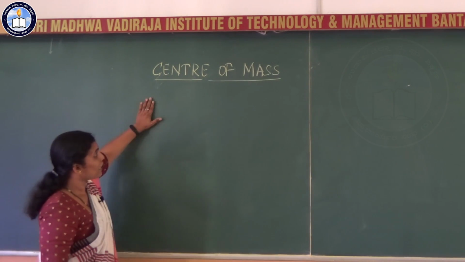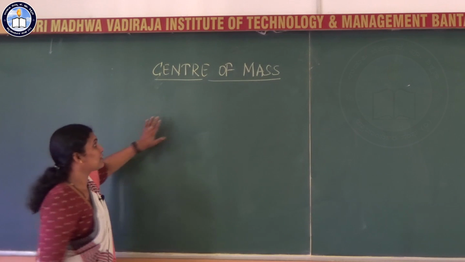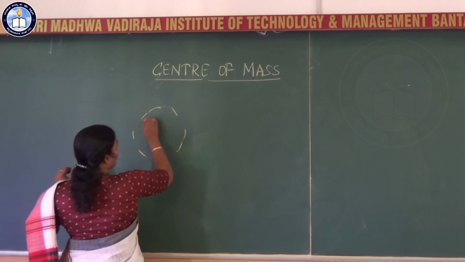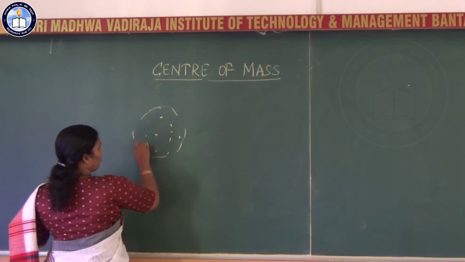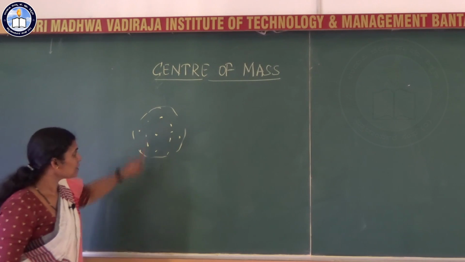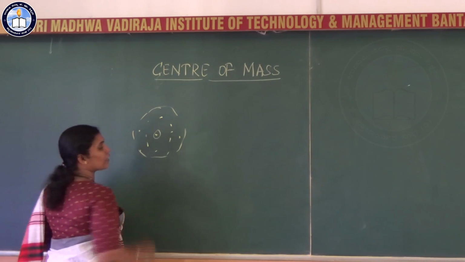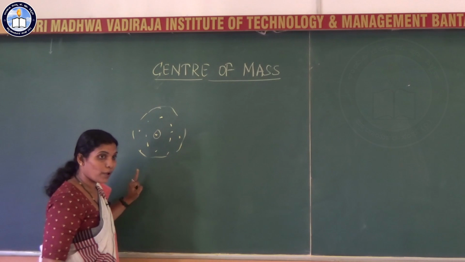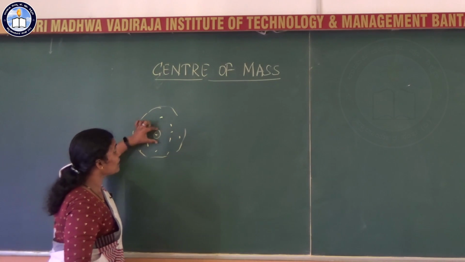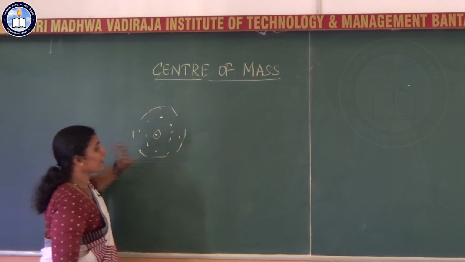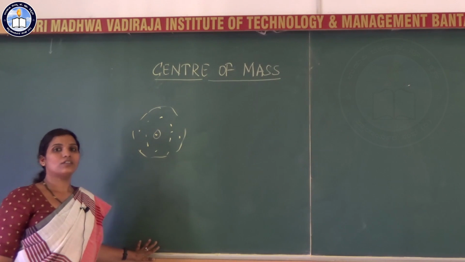So center of mass is that point in a rigid body where the whole mass of the rigid body is said to be concentrated.